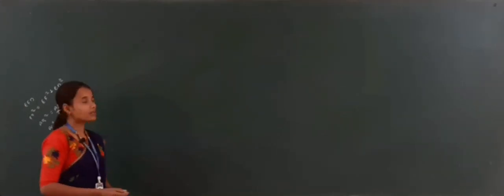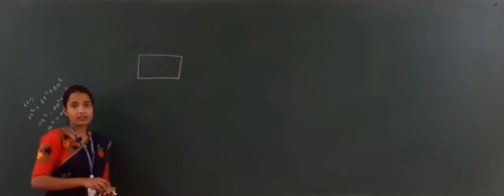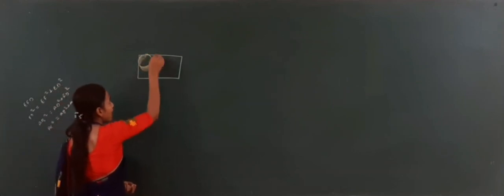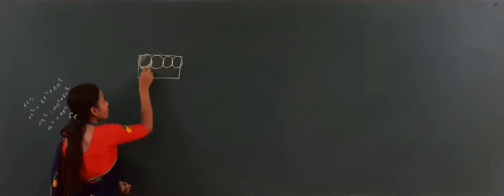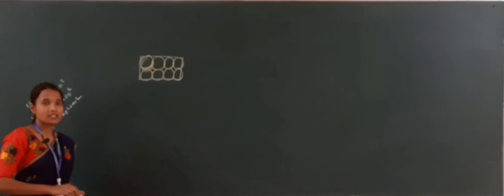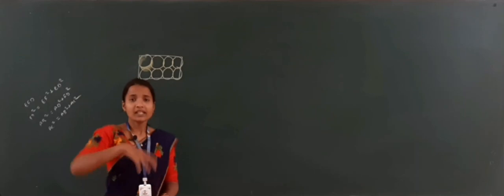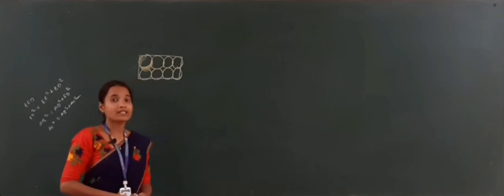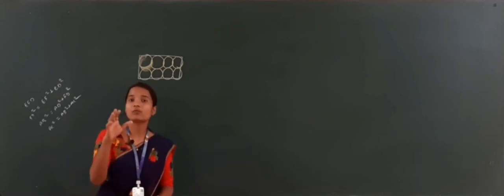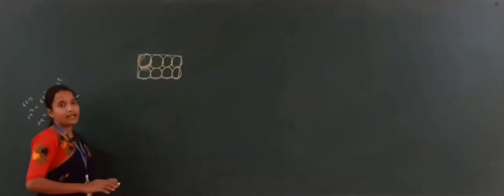Packing efficiency means, dear students, see here, this is one ideal crystal. What is meant by an ideal crystal? An ideal crystal is one in which the particles are arranged at their own lattice points. An ideal crystal can also be defined as having zero entropy, in which lattice points are situated in their original positions. So this is our ideal crystal.